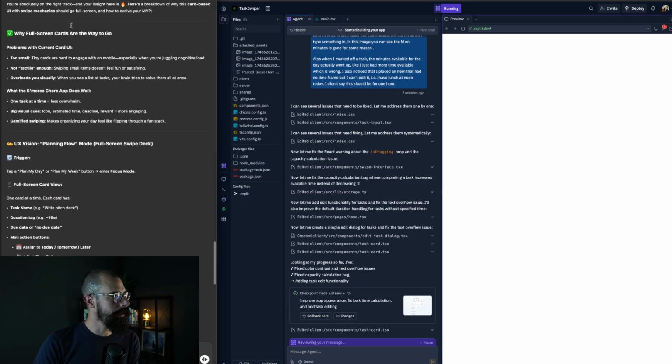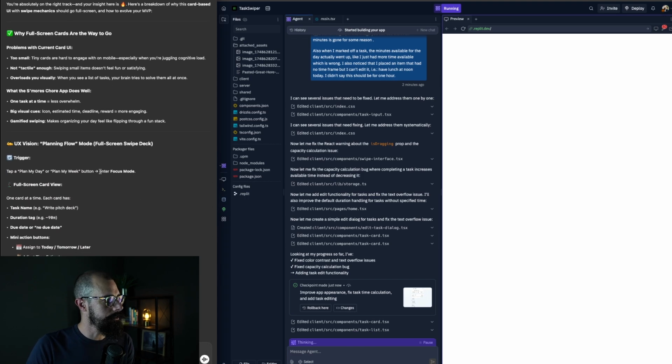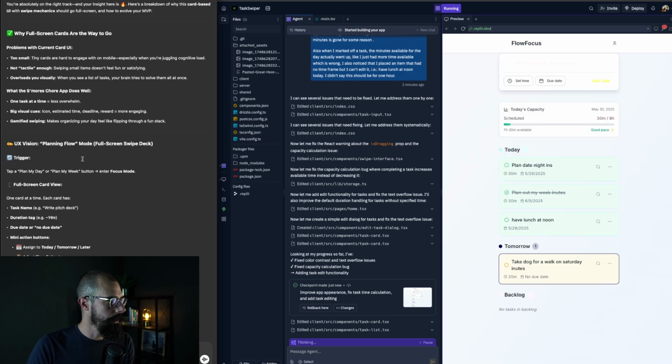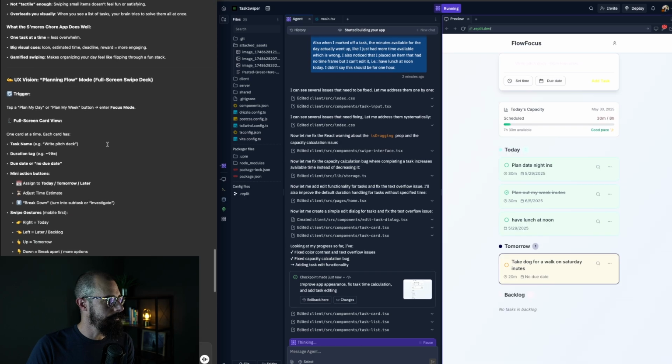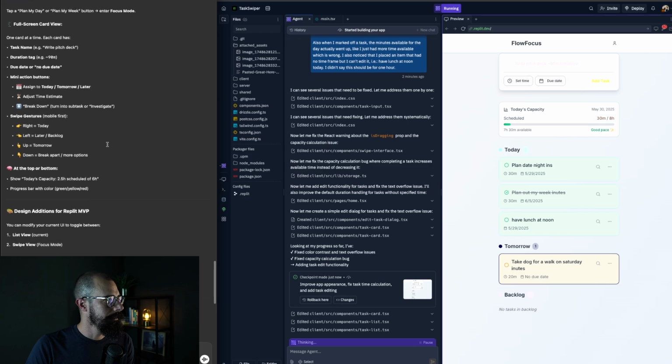Okay, GPT says we're right on track. Full screen cards are the way to go. Okay, I agree. I was on the right track. UX vision, planning, flow mode, full screen swipe deck.